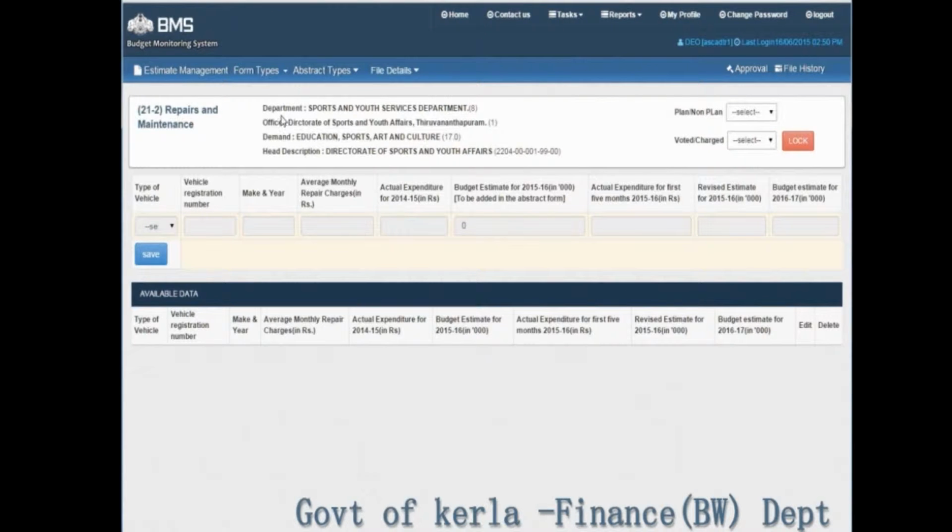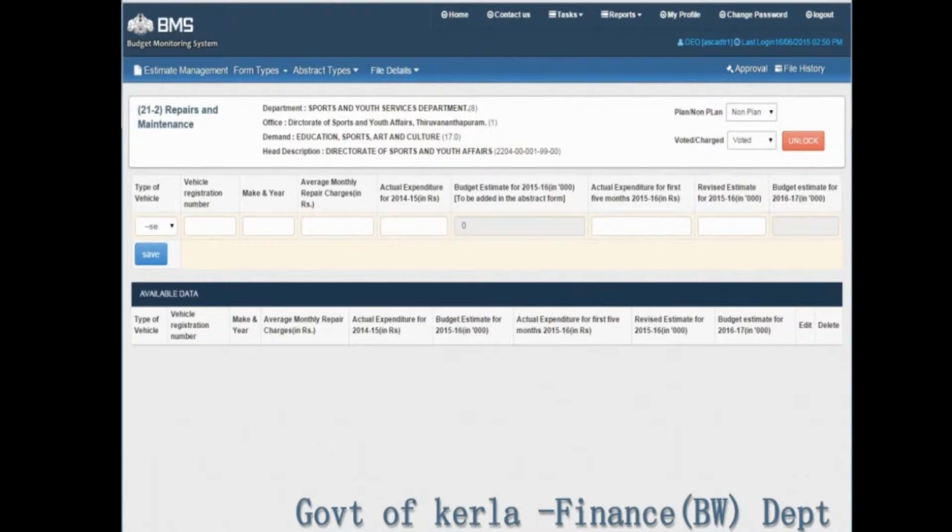You can see the title, department, office, demand, and head of account details in the top pane. Select Plan or Non-Plan drop-down and select Non-Plan. Select Voted or Charged from the Voted or Charged drop-down. Click the Lock button. Now it turns to Unlock.